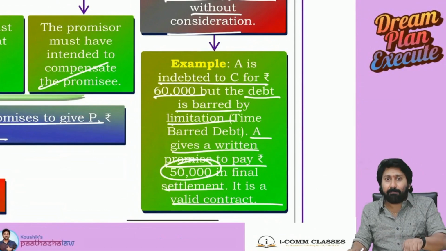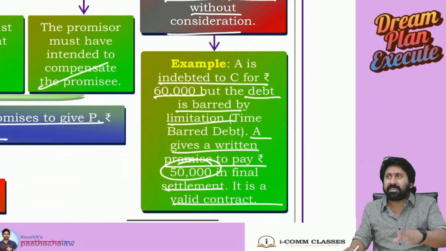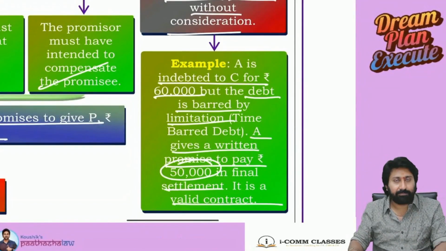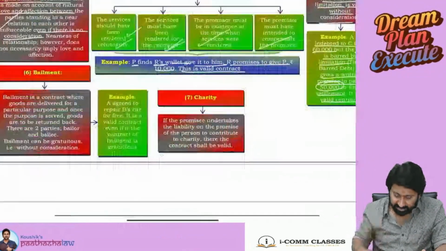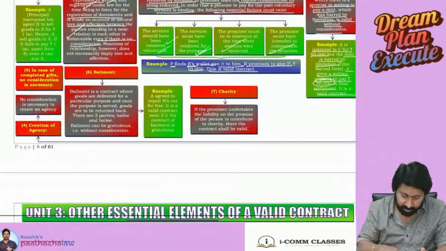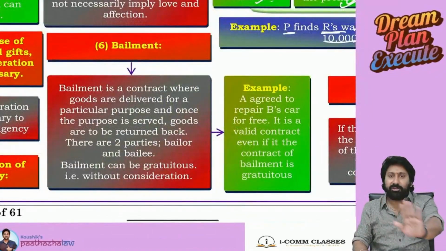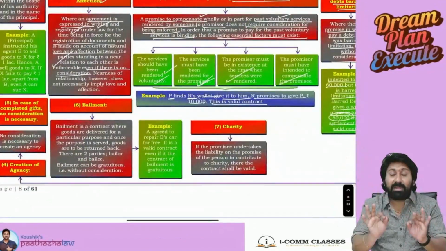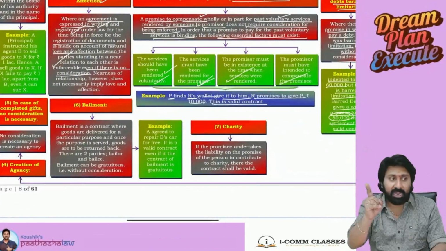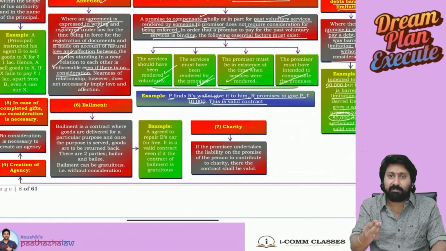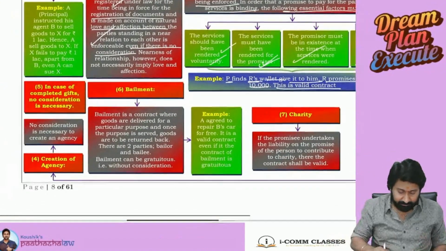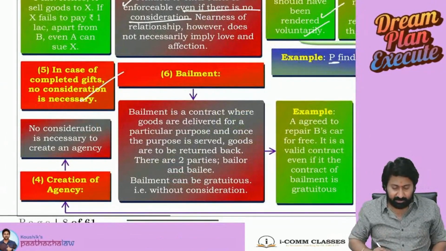Though it is a time barred debt, being some responsible person, he said, I can't pay entire 4 lakh or 5 lakh, but 50,000 I will pay. Okay, he said, that's it. It's a valid consideration. Next one, bailment. From here, you need not read, just listen to my words. Bailment and pledge already we read. Bailment, there are 2 bailments, gratuitous and non-gratuitous bailment. Gratuitous bailment will be done out of respect, natural love and affection. Consideration not required, but still contract is there. Okay. In case of gifts also same.